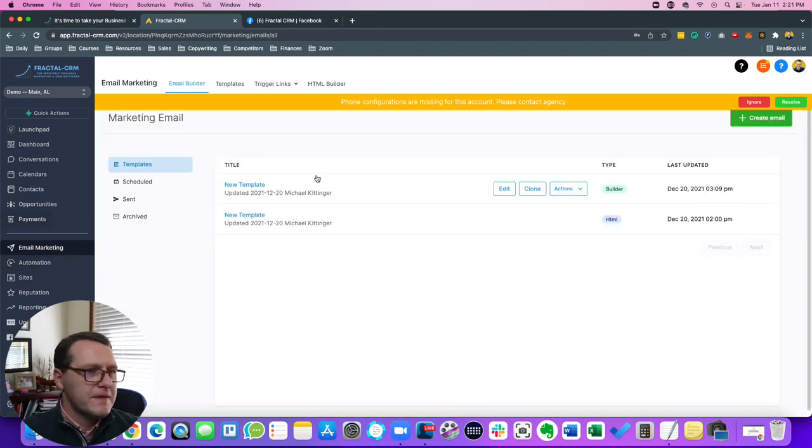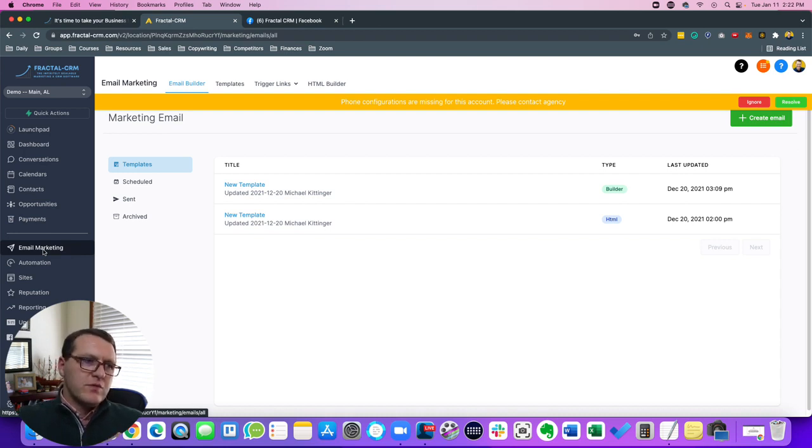Email marketing. This is something we're in the testing phase with now. It says email marketing, and right now it's primarily for email blasts. But this is about to change to just marketing, because we are currently in beta testing with being able to do social media posting directly here through the CRM.